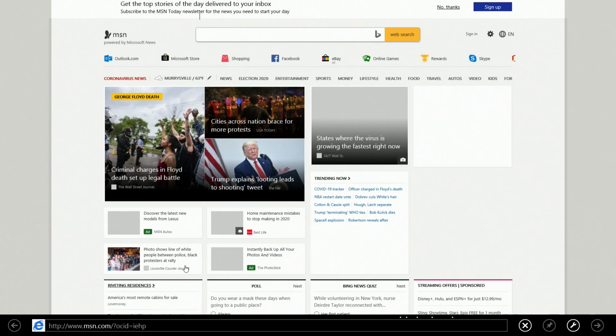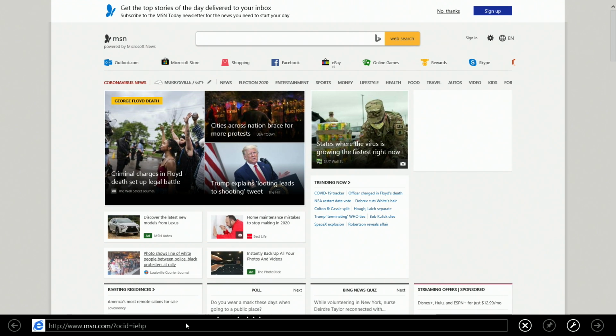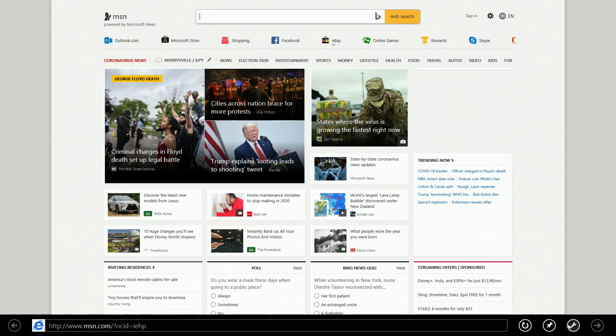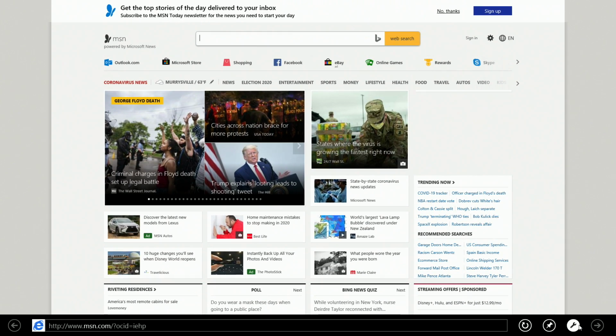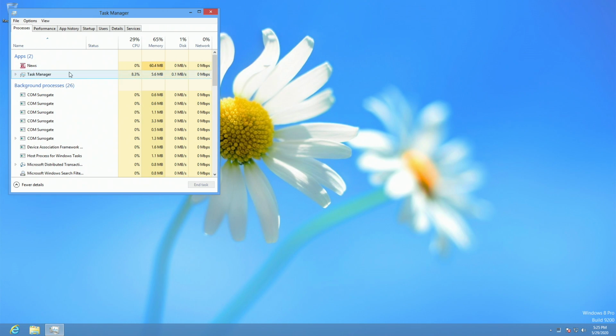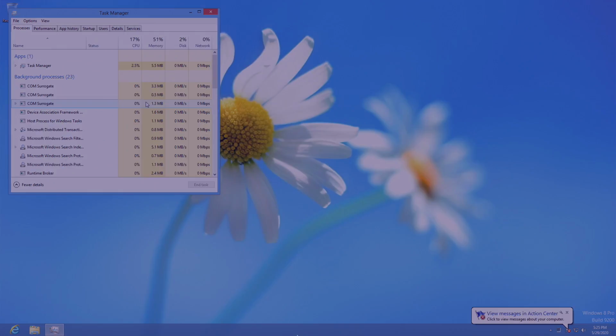For some reason, there were two versions of Internet Explorer, one of which was designed for the desktop and one of which was designed for the Windows 8 style apps. I think that the desktop version looks way more practical than this version. Besides being hated for its user interface, Windows 8 was actually a very stable operating system, one that was much more stable than, say, Windows ME or Vista.